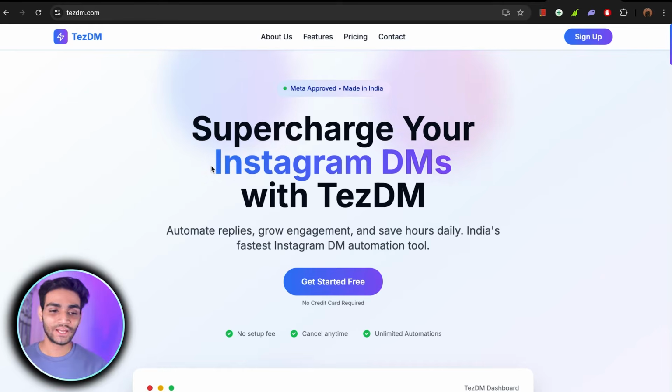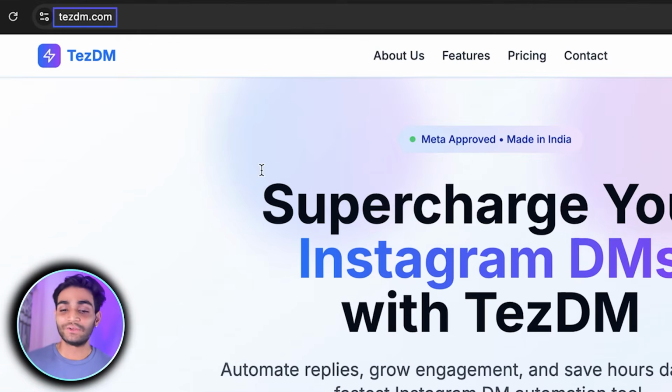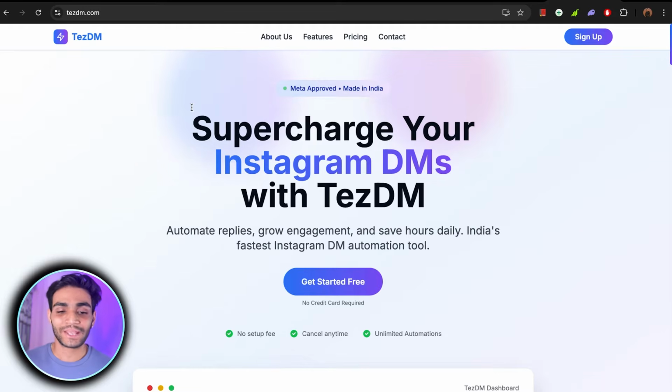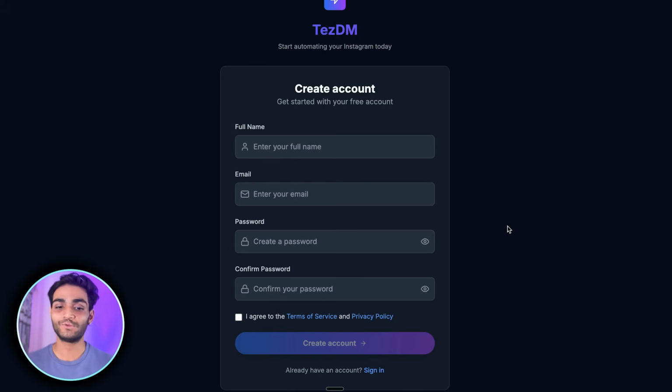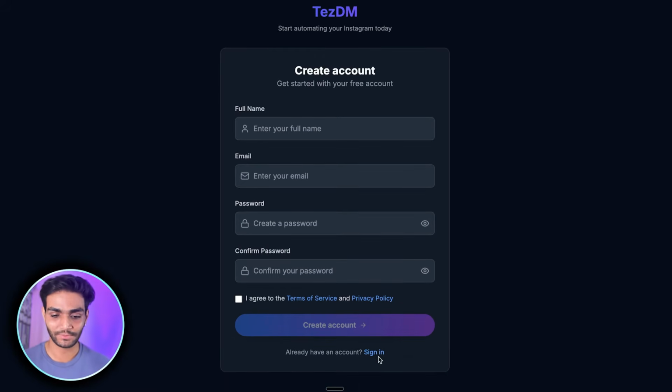To solve the first problem, we have this platform called stagedm.com, which is meant for Instagram automation and it is Meta approved. So no need to worry over here regarding security concerns. To use this platform, we'll go to sign up. If you're coming for the first time, you can create your account, else you can go to the sign in part and then log in.